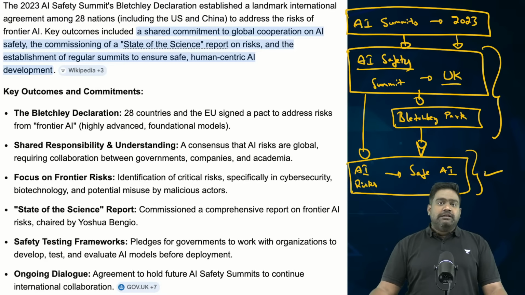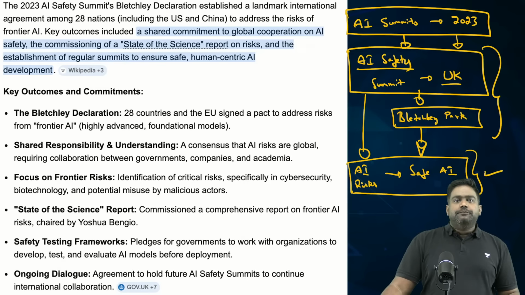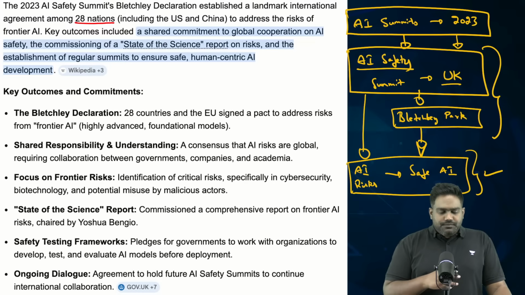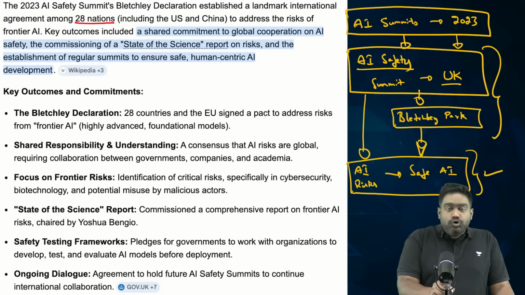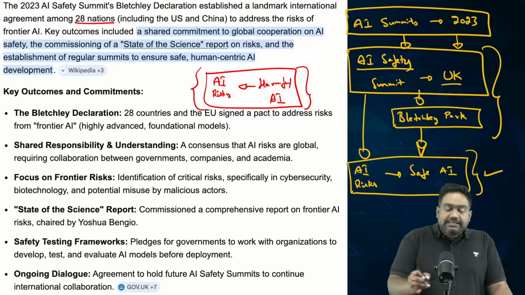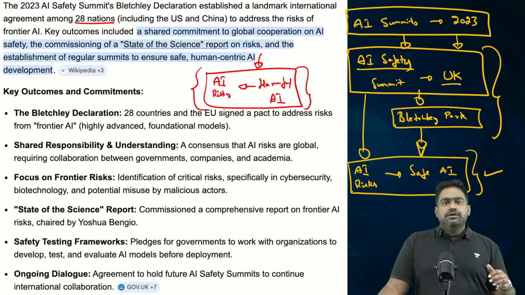So the Bletchley Declaration that was adopted brought out a lot of consensus amongst the countries. Around 28 nations signed on to it, including India, and they came to an agreement that there should be a certain regulation on risky AI. Harmful AI and harmful applications of AI should not only be dealt with, but actively prevented by governments.